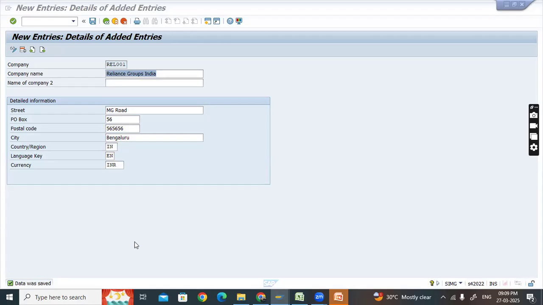Actually, we will be a kind of person who will be directly in touch with the client. Yeah, the client means Reliance, for example. Yes. I'll give you one more example.